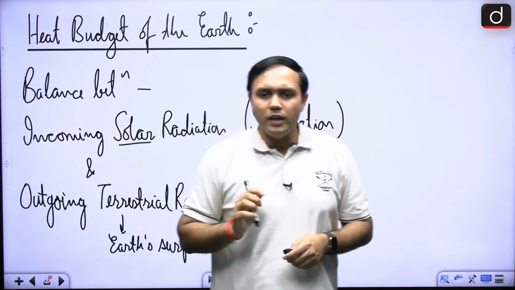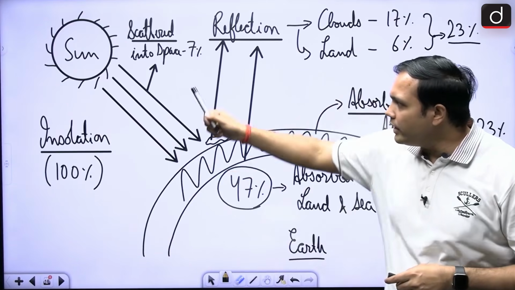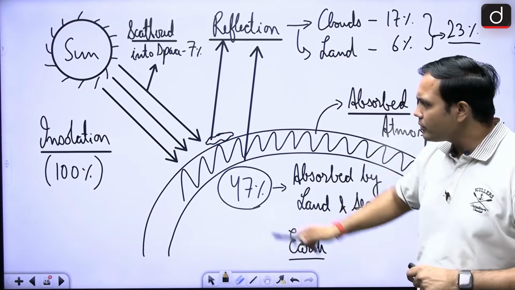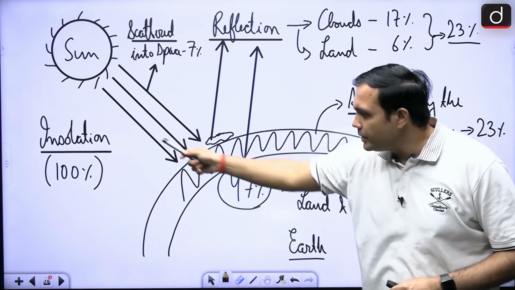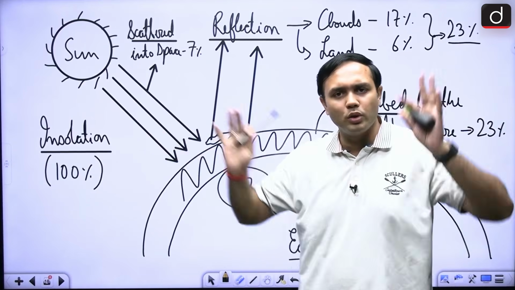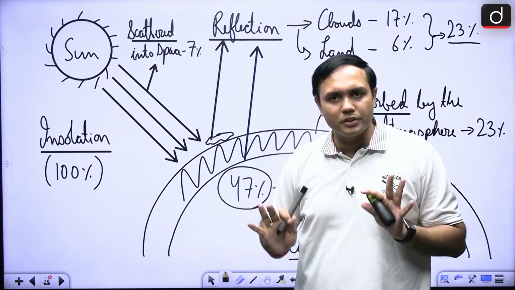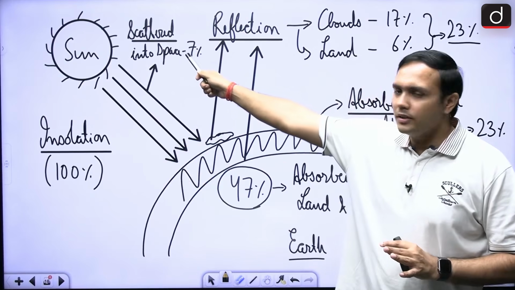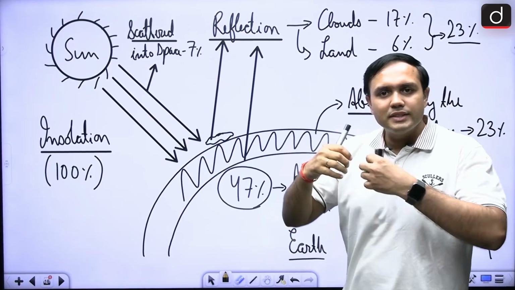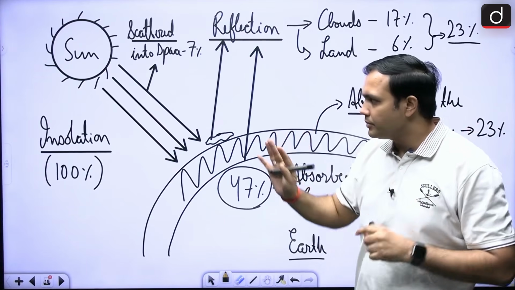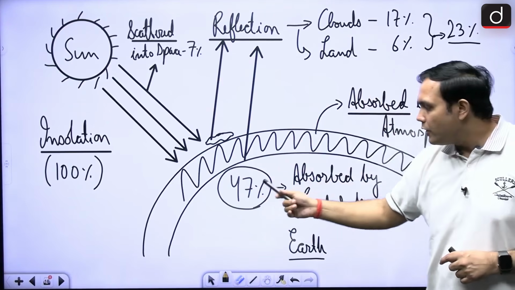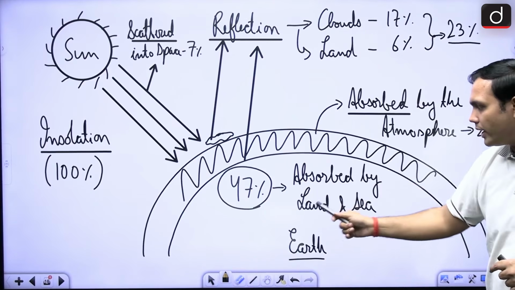All right. So let's look at the first aspect: when this solar radiation is being received, right, what is happening here? So this will be the insolation that is being received by this particular area. Let's assume that this is all the solar insolation that is being received. This is 100%, out of which around 7% is scattered in space, right? So here only you will see that 7% is already scattered in space. Next, as it is being received by the earth's surface, 47% is absorbed by land and sea.